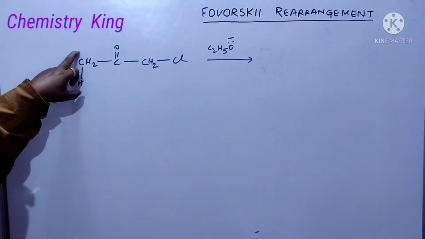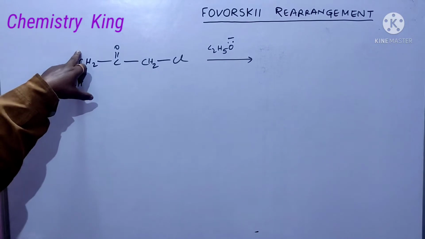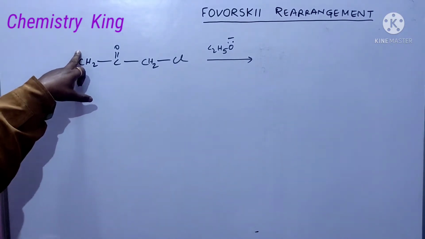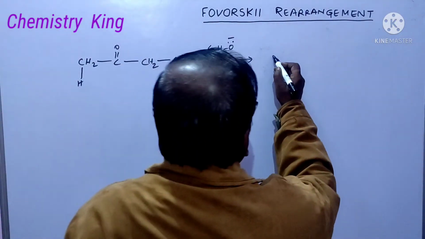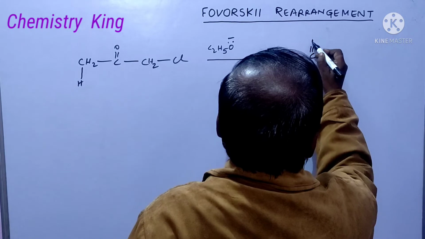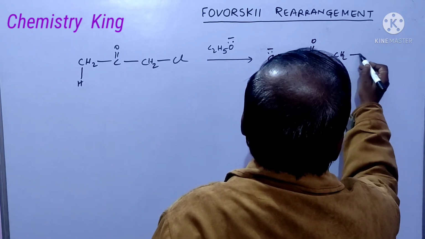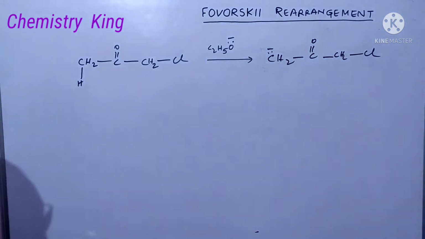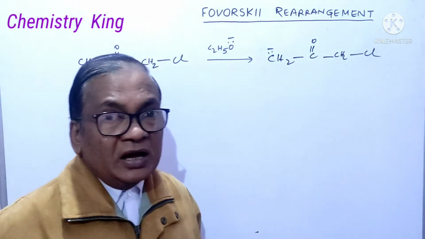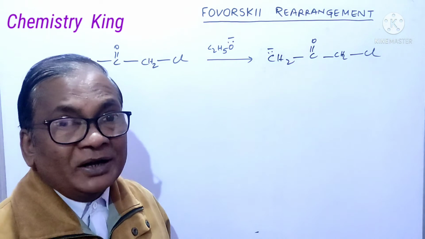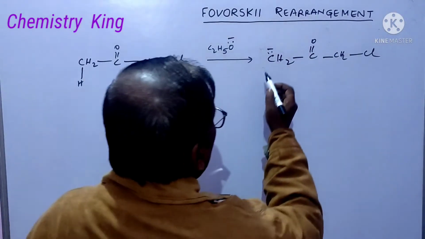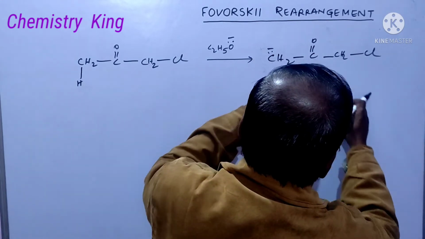So if negative charge is here, it will be more stable. It is stabilized by resonance. So you can write CH2 minus, CH2Cl, this. Okay? It is very much clear. If it is not clear, please comment in the comment box, then I will try to reply.